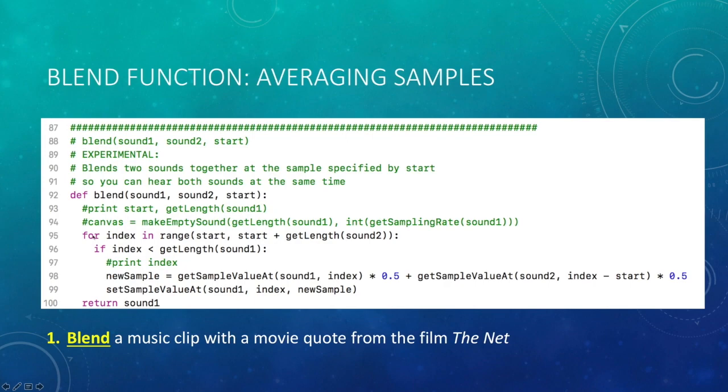The algorithm iterates through index values from the starting index that was passed in, and then continues until the last sample of sound 2 is reached. As long as we still have samples in sound 1, as long as we haven't reached the limit of the length of sound 1, we're going to go ahead and create a new sample, which is basically the average of the samples of sound 1 and sound 2 at the same index position. We then set the sample at that particular index in sound 1 to that new sample value, and then we return the resulting blended sound.